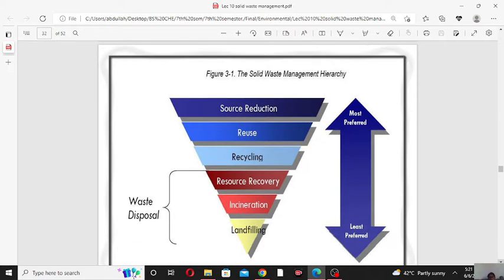This is the solid waste management hierarchy: source reduction, reuse, recycling, resource recovery, incineration, landfilling. So you can reduce the solid waste by the source reduction method, or by the reuse method. You can reuse solid waste, or you can reduce it by the recycling method.